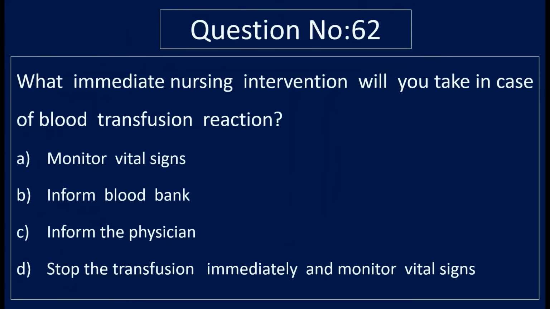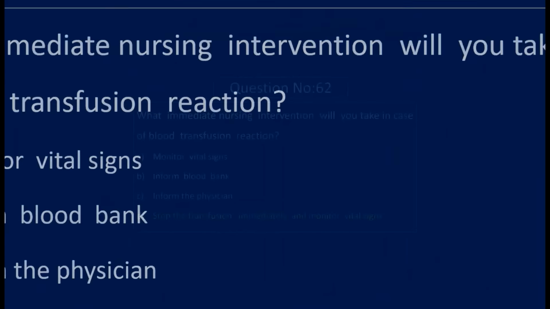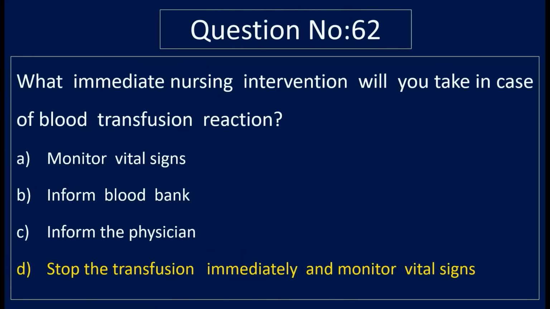Question number 62. What immediate nursing intervention will you take in case of blood transfusion reaction? Option A, monitor vital signs. Option B, inform blood bank. Option C, inform physician. And option D, stop the transfusion immediately and monitor vital signs. Correct answer is option D, stop the transfusion immediately and monitor vital signs.